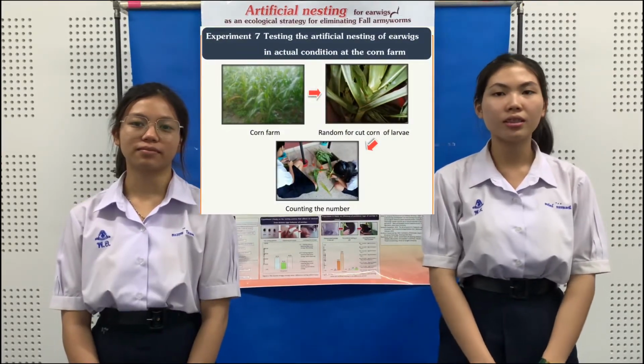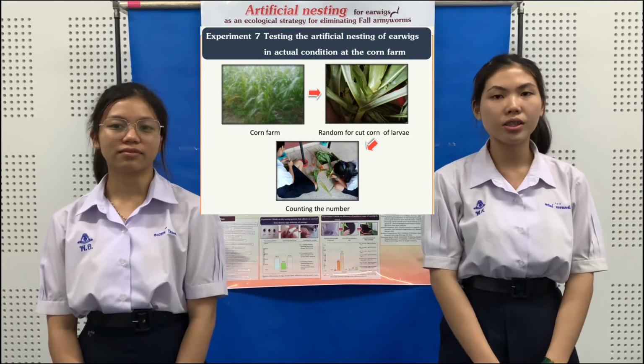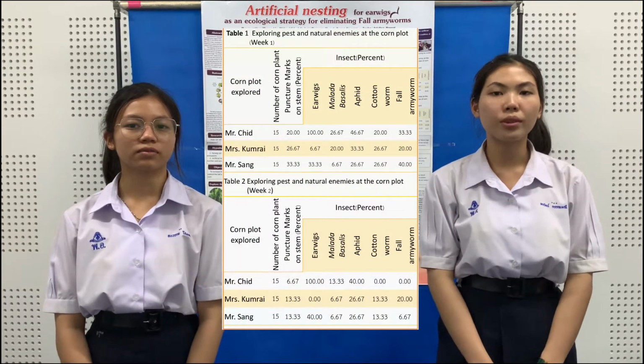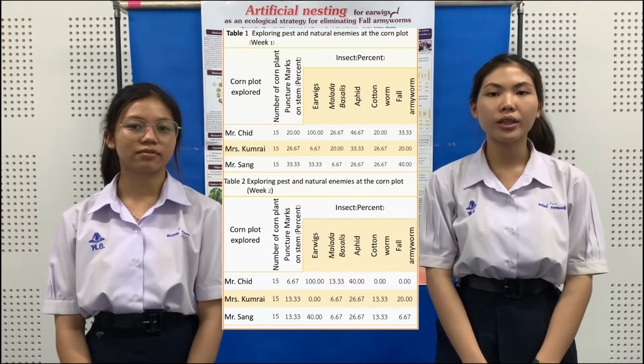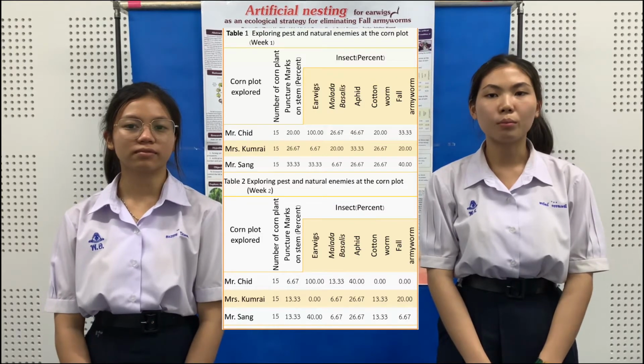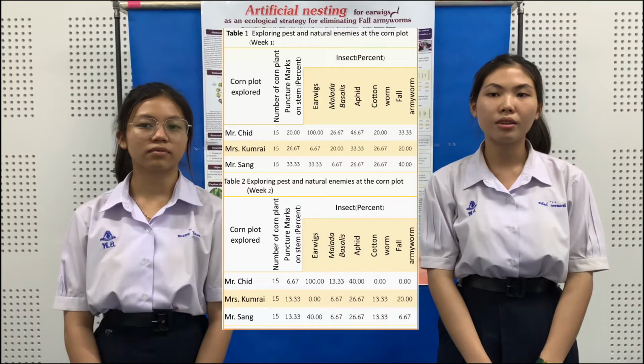Experiment 7. Testing the artificial nesting of earwigs in actual conditions at the corn farm. Control 1, corn with how farmers do. Control 2, corn with no control. Control 3, corn with released earwigs. The result of experiment 7: using artificial nesting can reduce the number of fall armyworms.